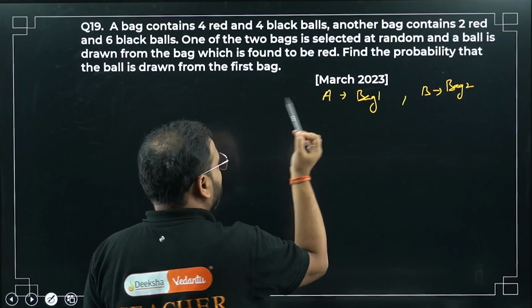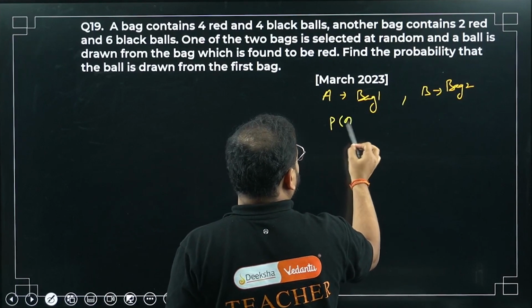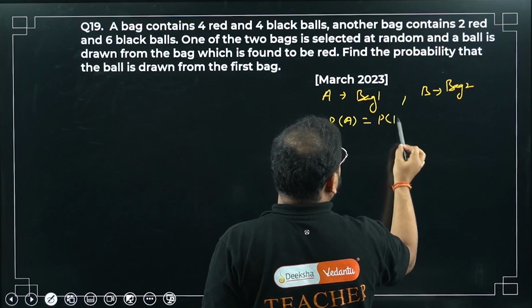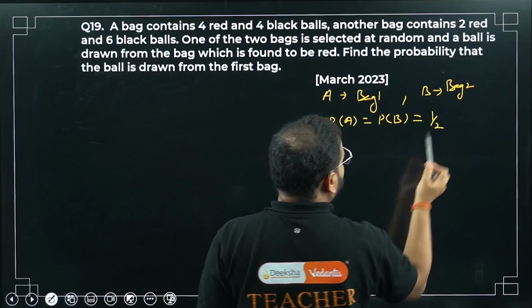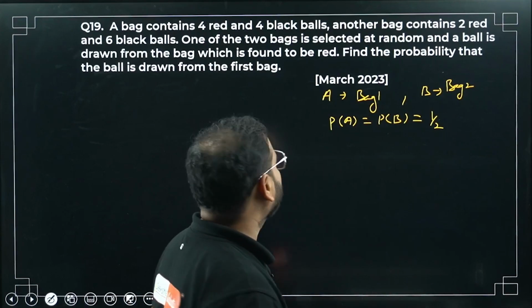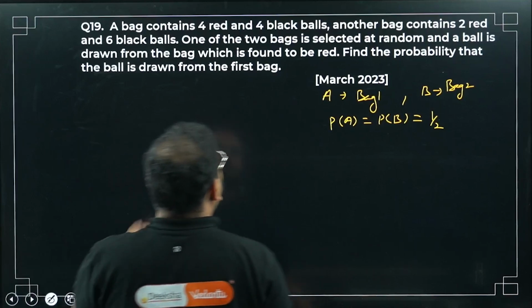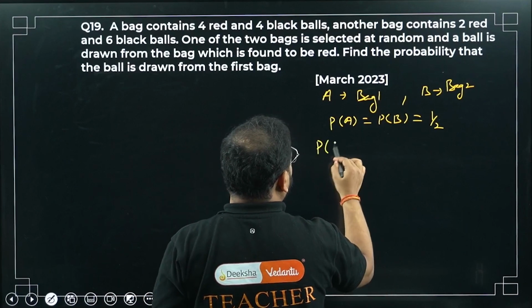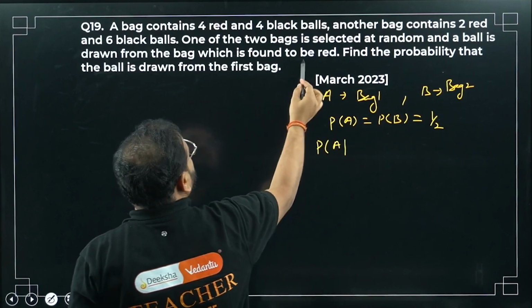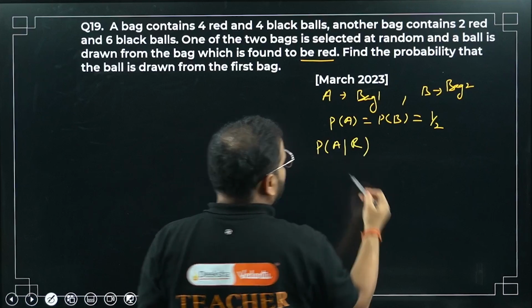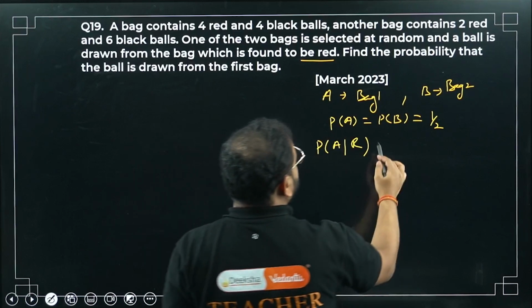Then the probability of getting bag A or bag B is simply 1 by 2. You can either select A or B. What are we looking for? The probability of using bag A, given that the red ball you got is from bag A.